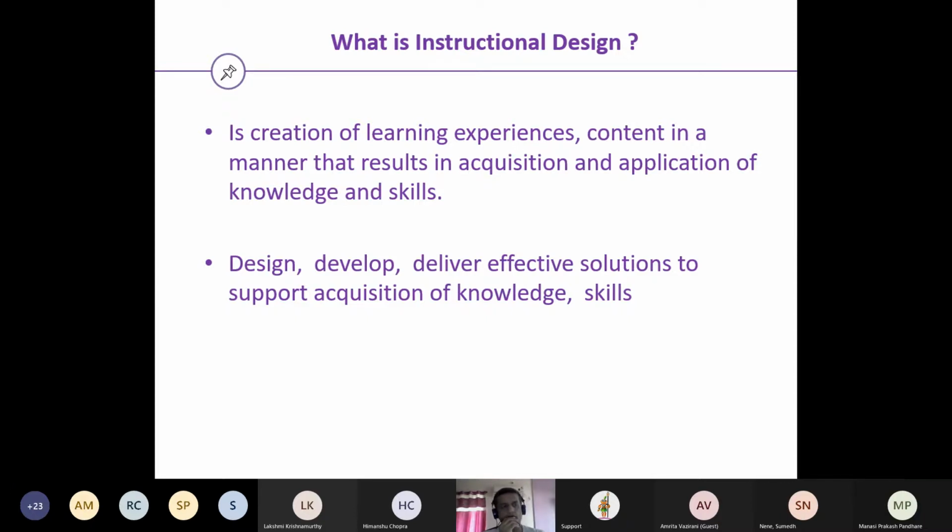So creating such learning experiences will help in engaging customers and learners and bringing out effectiveness, and that is the root of the presence of instructional designing. Acquiring new knowledge and new skills is a universal requirement. You cannot restrict that to one particular area.